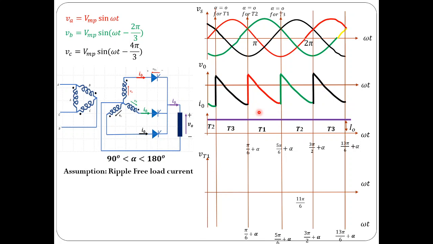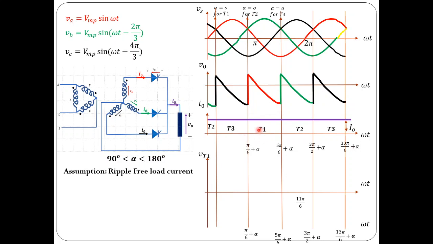Now if you consider operation for the remaining cycles, it is repetitive in nature, because the voltage is periodic. Before T1 conducts, T3 would conduct, and when T3 is conducting, the load voltage would be the same as VC, and before that T2 conducts, the load voltage would be the same as VB, and so on. I explained the operation for one complete cycle, and for the remaining cycles the operation remains the same.